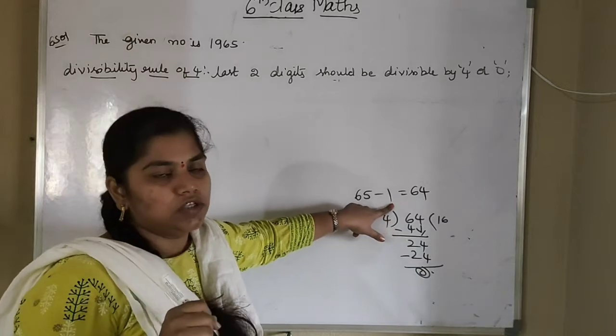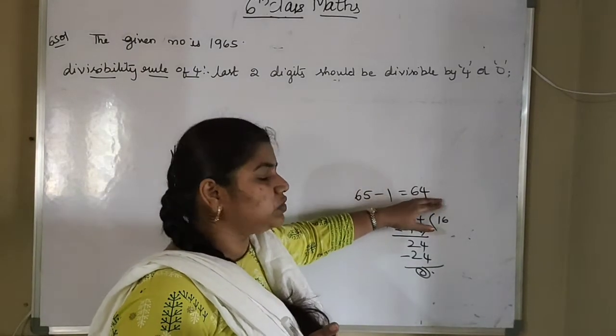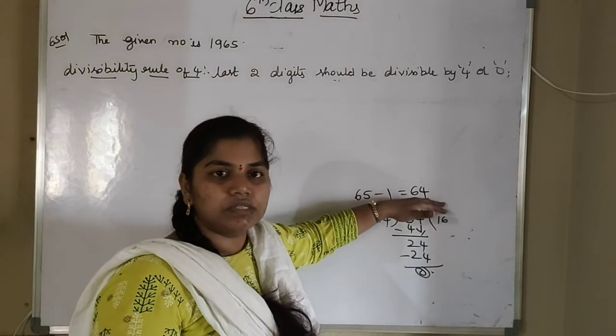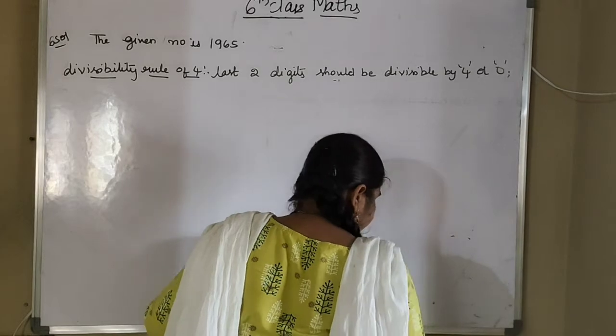That is 1. So if you subtract 1 from this 65, that will be equal to 64. 64 is divisible by 4. So you write here: 1 should be